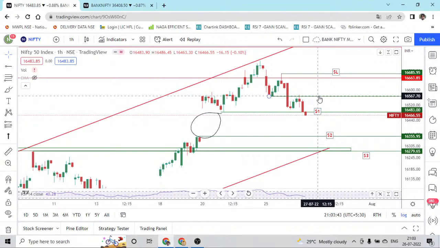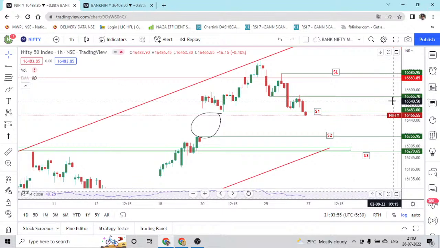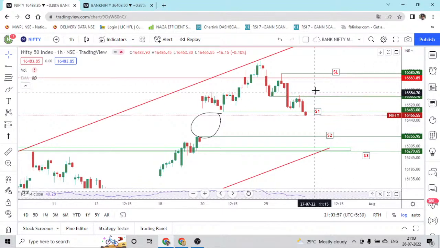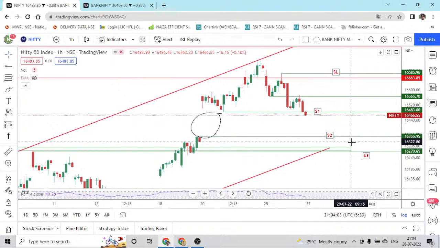If it gives a gap up, we'll take a shot at 16,565 with a 55 to 60 points stop loss, which is 16,615. So 16,615 will act as the stop loss, and the targets are the same, 16,483 and 16,355.